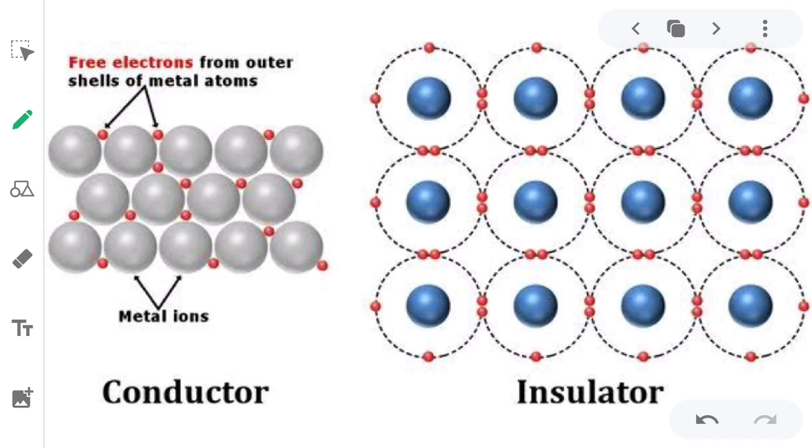Look at this picture. You can see the red dots, which are the free electrons. In these insulators, the red dots are completely bound, meaning they are not moving. If they do not move, they will not transfer the heat. That's why heat does not get transferred from one atom to another, and that's why insulators don't transfer heat.